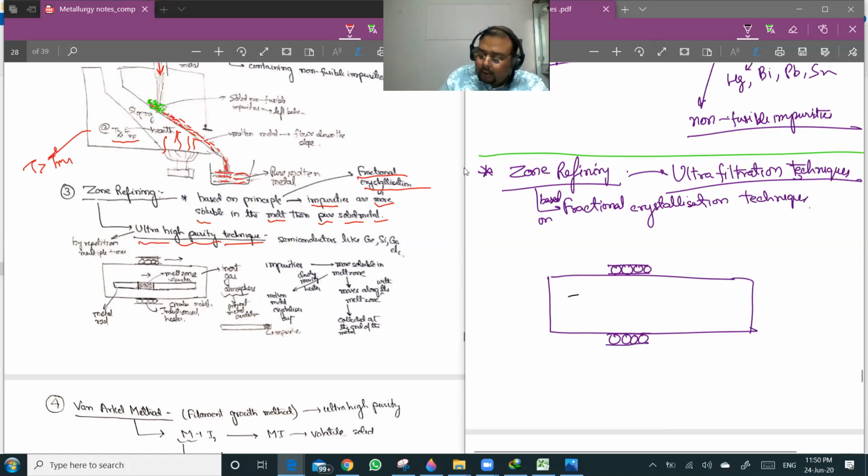Let us say the rod is like this. This is my metal rod, and these are the circular coil heaters.